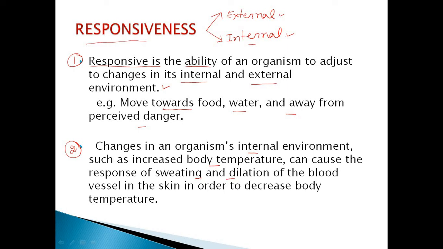And dilation of blood vessels in the skin, that means blood vessels spread so that more blood will flow at a faster rate. And to resist the cold, in order to decrease heat loss, the blood vessels narrow. That is called vasoconstriction.